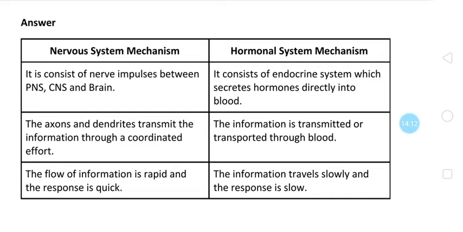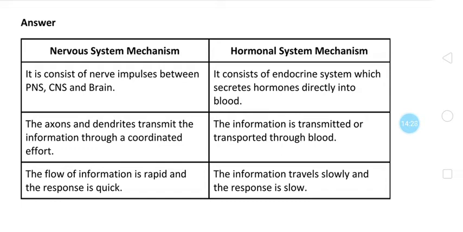In the nervous system mechanism, the flow of information is rapid and the response is quick, whereas in the hormonal system mechanism, the information travels slowly and the response is slow.